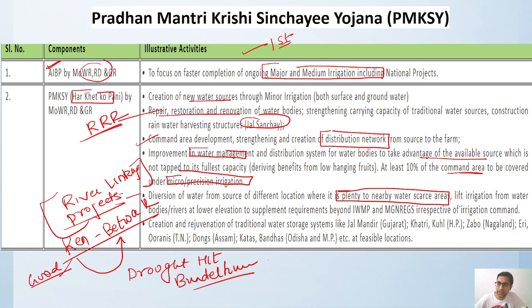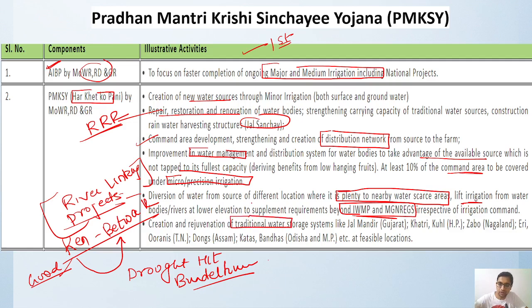Then use of lift irrigation from water bodies: if a source is at a lower elevation, you can lift the water and supplement the requirement beyond integrated water management practice. You can utilize resources from MGNREGA here. And creation of traditional water storage.